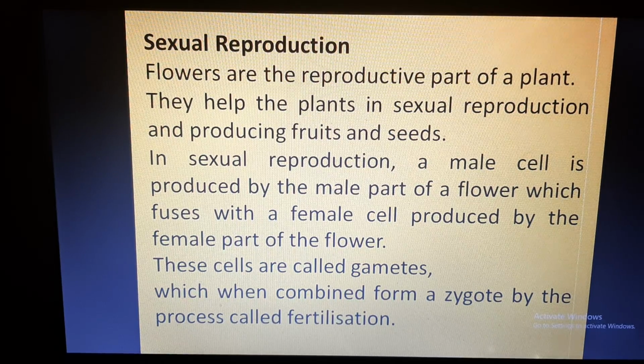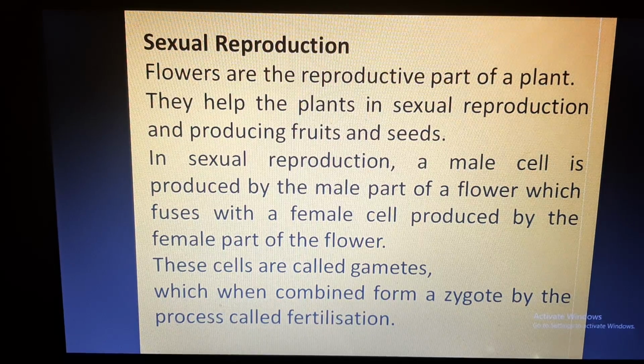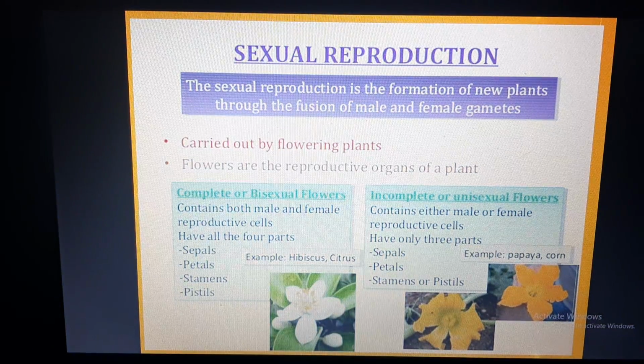Now why are these male and female parts required? Because male part will form male gamete, female part will form female gamete. These gametes will fuse or combine, they will form zygote, and this process is called fertilization. Right? So sexual reproduction is basically formation of new individual by the fusion of male and female gametes.